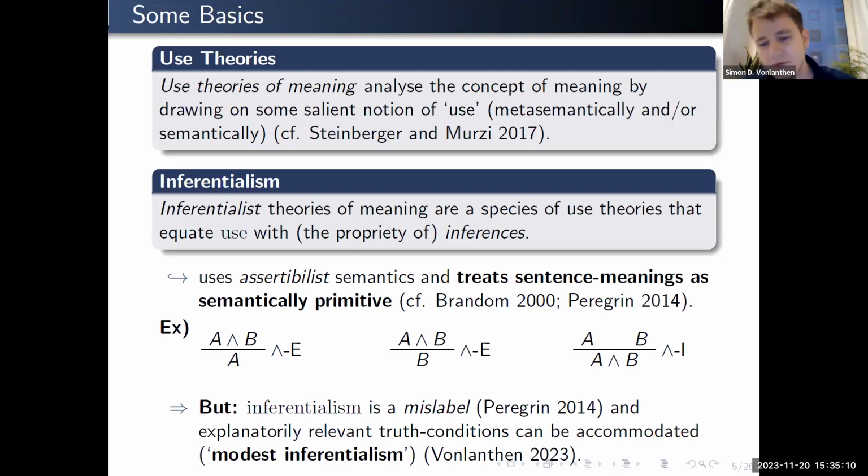Also, based on my own work, there is indeed the possibility to combine this sort of inferentialist approach with truth conditional semantics that I have worked on myself. I'm not going to go into the details too much here. I will assume the feasibility of this approach from here on out, and I will show an example later, but it's not technically necessary for my argument.